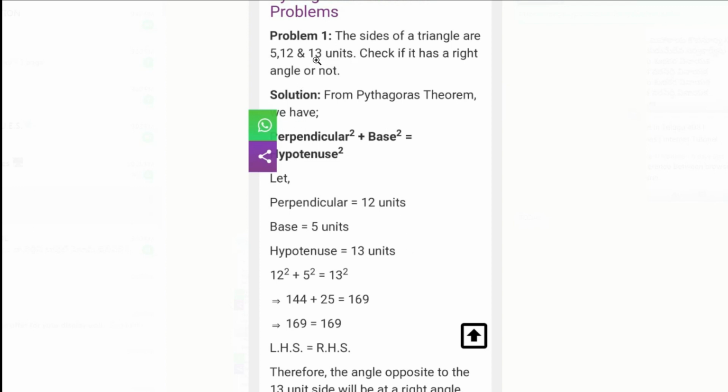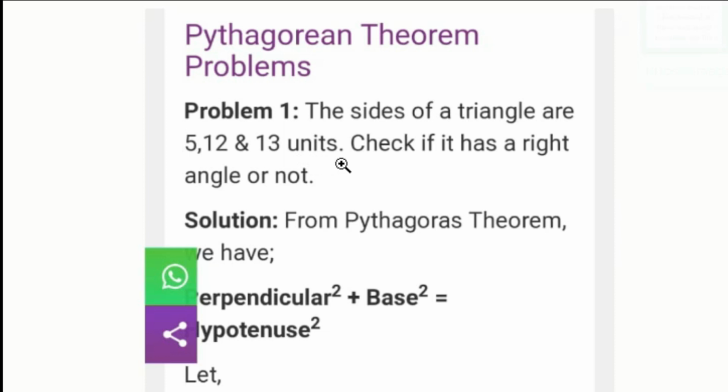Next question is, the sides of a triangle are 5, 12 and 13 units. Triangle, three-sided figure, three sides how much given? 5, 12 and 13 units. Check if it has a right angle or not. So is it a right angle triangle or not? This you have to check. This is only the question. I think it is clear. Three sides are given. Okay, what are the values? 5, 12 and 13 units. You have to check whether it is a right angle triangle or not.